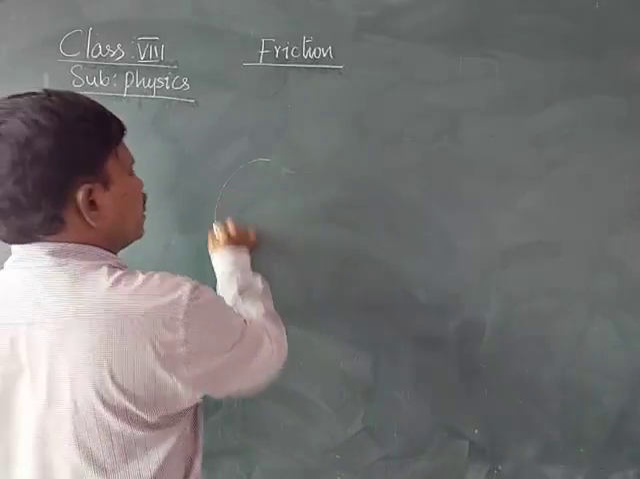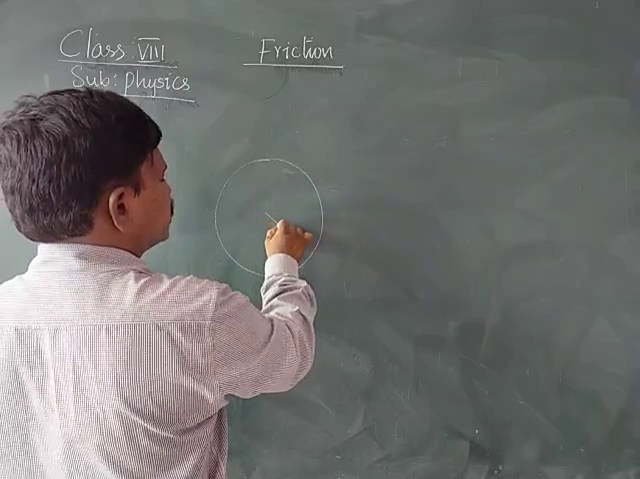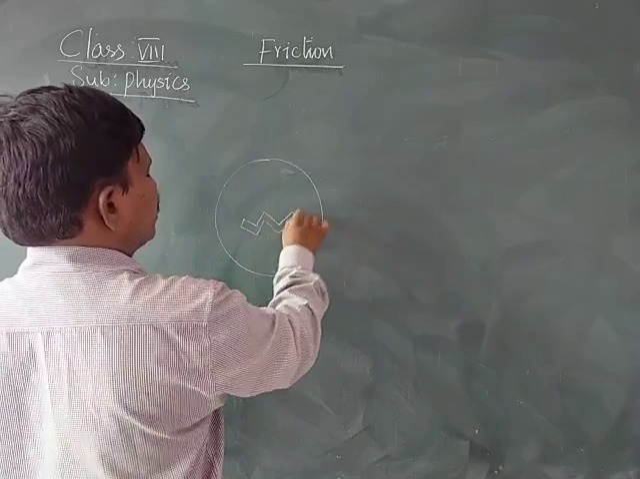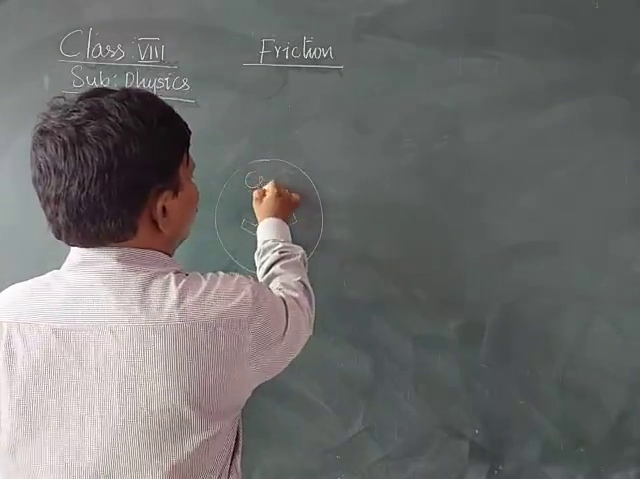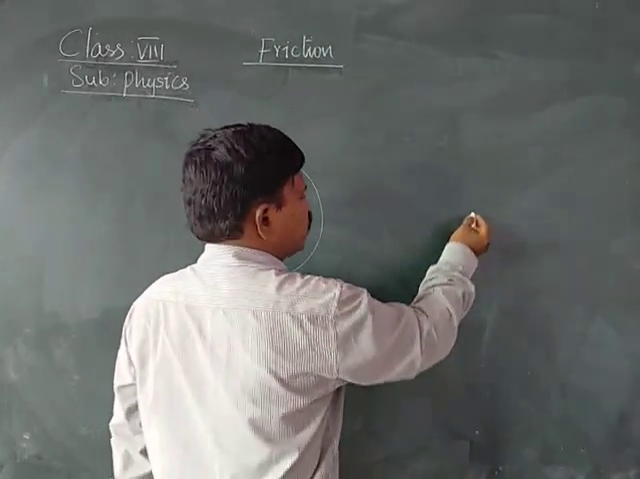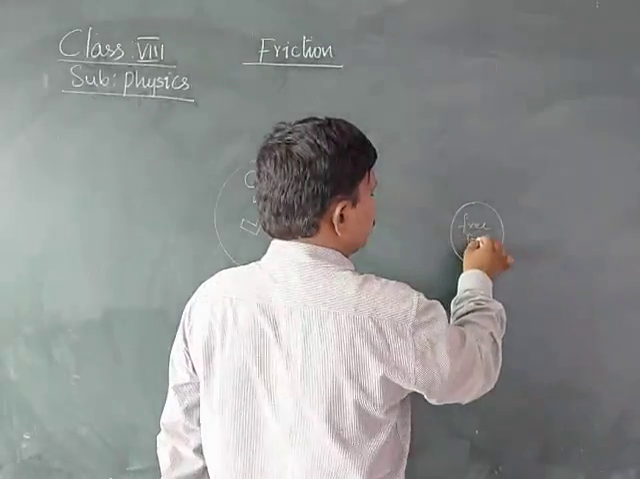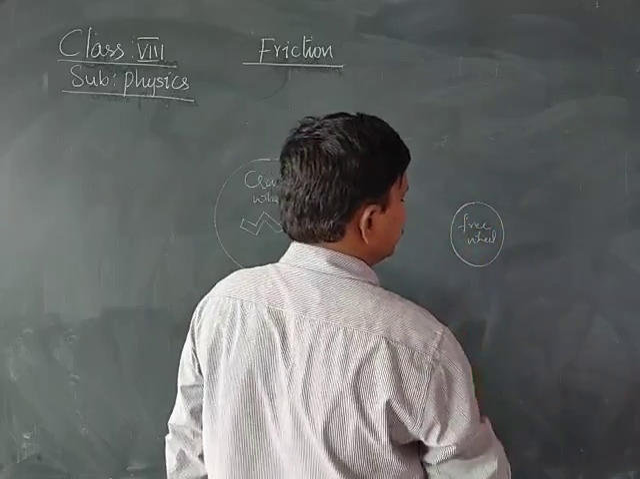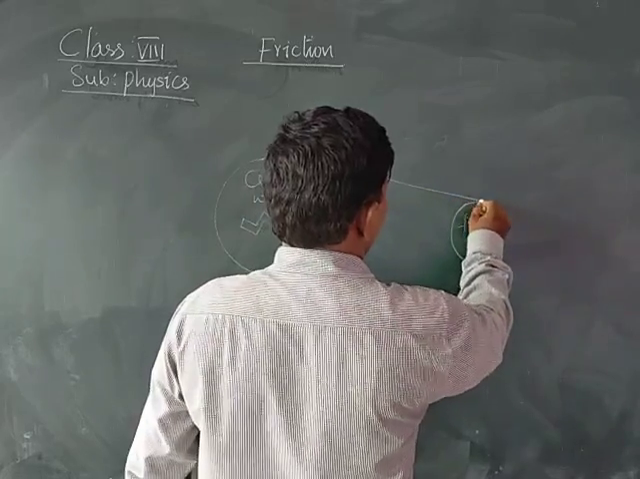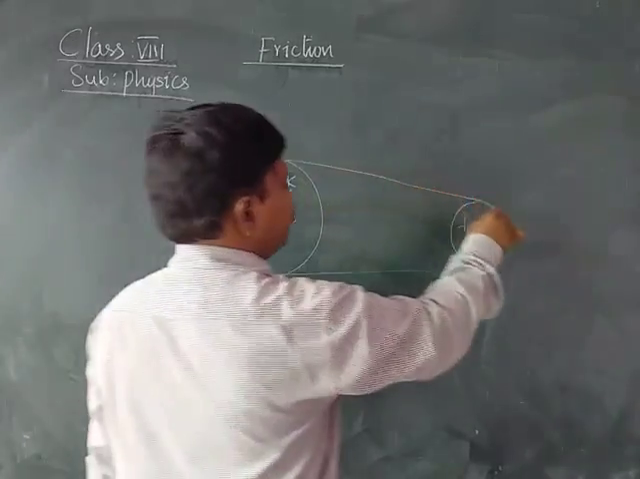Near the pedals, one wheel will be there. That wheel is called the crank wheel. And another, smaller wheel is there. That wheel is called the free wheel. Free wheel as well as the crank wheel. Normally a chain is attached from the crank wheel to the free wheel.